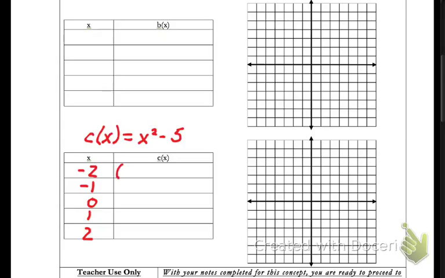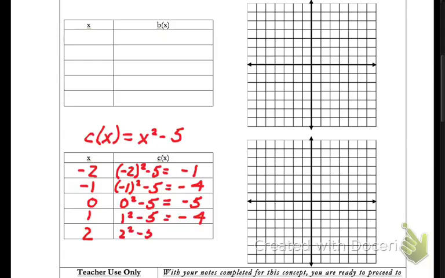And so this is going to be -2 squared minus 5. Well, -2 squared is 4, and 4 minus 5 is -1. Remember, when you square a negative, it becomes positive. So now I put -1 in, and -1 times itself is 1. 1 minus 5 is -4. I put in 0, square it, and minus 5 gives us -5. Now I'm going to put 1 in, and I don't need the parentheses here because I don't have a negative sign to worry about. So 1 squared is 1, 1 minus 5 is -4, it looks familiar. And 2 squared minus 5 turns out to be 4 minus 5, which is -1.